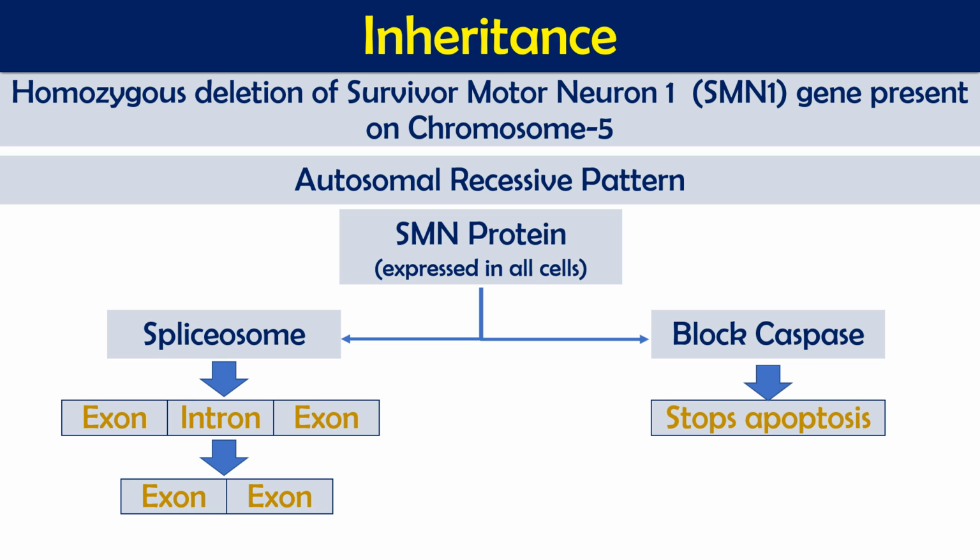Those caspases which activate apoptosis are called pro, and those which act against apoptosis are called anti. This SMN protein normally blocks the pro-apoptotic caspases, so it blocks apoptosis, and the cell survives. When you don't have this SMN, the cell will go for apoptosis and die. So these are the 2 major functions of this SMN protein.